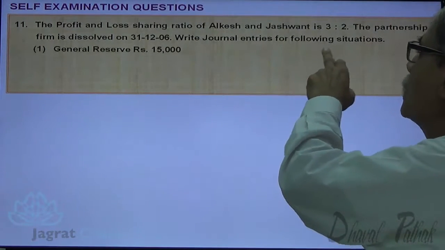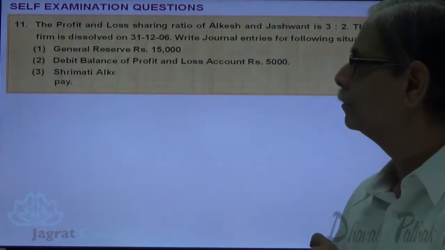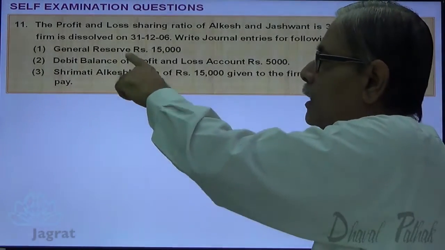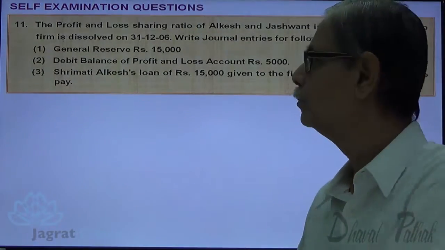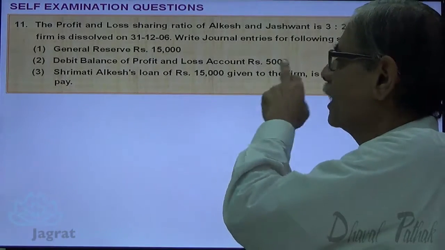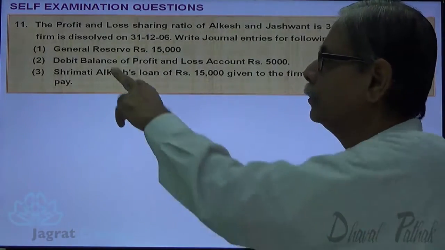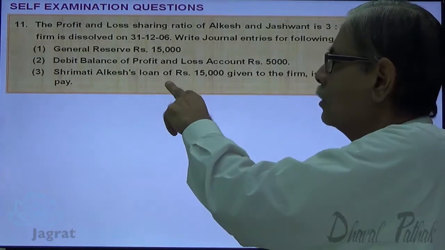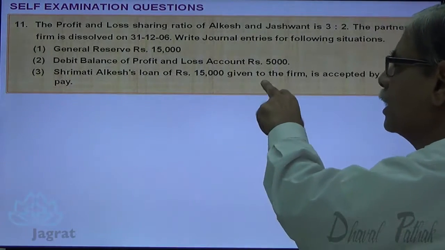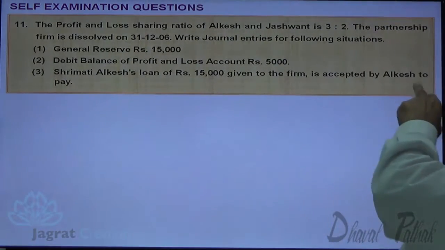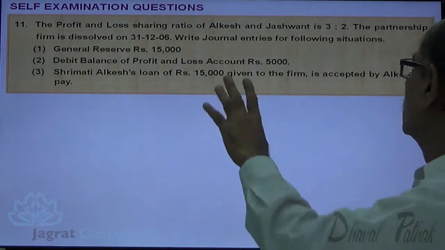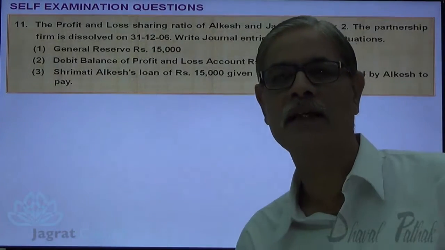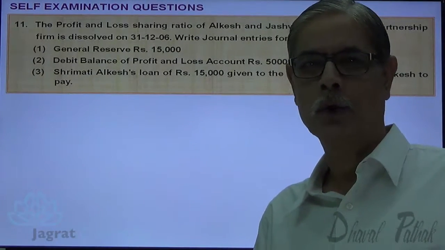Write journal entries for following situation. General reserve balance 15,000. Debit balance of profit and loss account 5,000. Srimati Alkesh's loan of rupees 15,000 given to the firm is accepted by Alkesh to pay. Now these are the three details given to you.